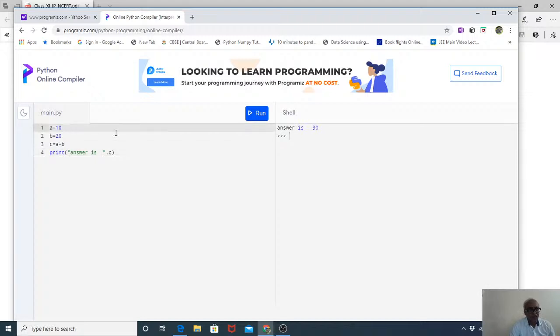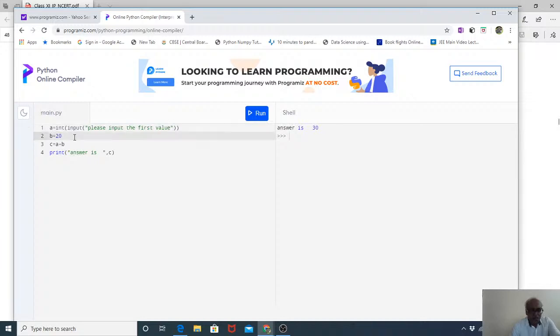ठीक है? Alright. So let us write down. हम इसको करते हैं. इसमें थोड़ा चेंज करना होगा. int we are writing here, clear, and then we are going to start circular brackets, and then we'll have input, and then we have this circular bracket starting, clear. और इसके अंदर क्या करेंगे हम लोग, लिखते हैं यहाँ पे, प्लीज input the first value. Please input the first value, हम लोग लिख लिया, clear.